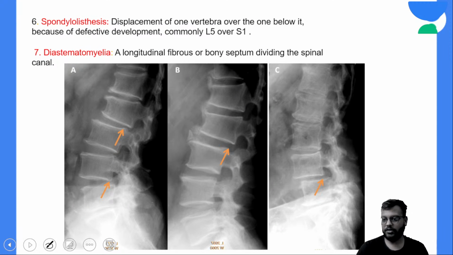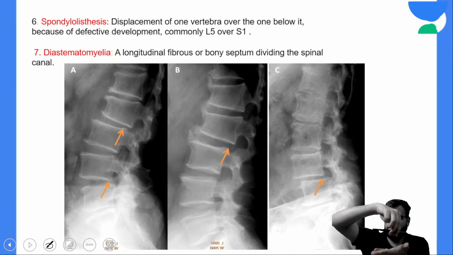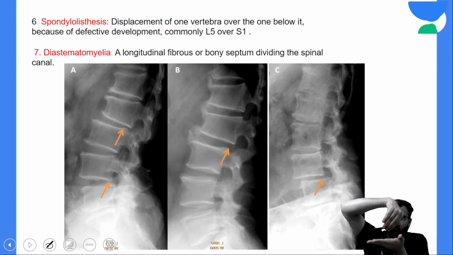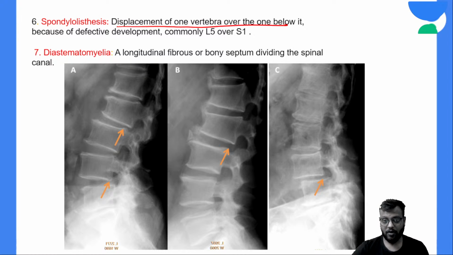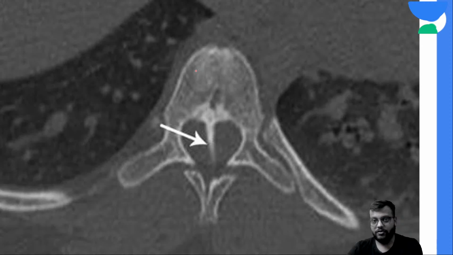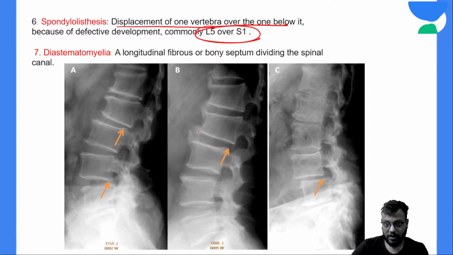Spondylolisthesis is very easy, we have discussed it many times. Normally the vertebrae are aligned like this in the lateral view, but if there is dislocation like this or like this, it is called spondylolisthesis, that is displacement of one vertebra over the other. This is most commonly at L5-S1. Here you can see spondylolisthesis; the vertebrae should be in the same line like this, but here there is dislocation, so this is spondylolisthesis.